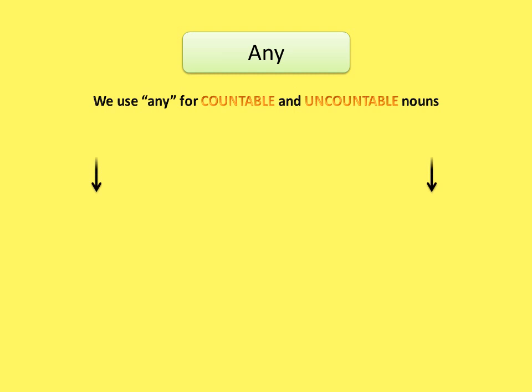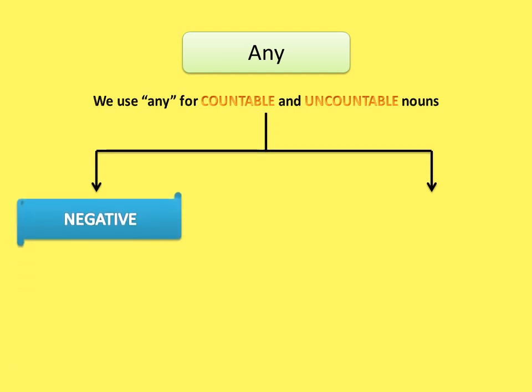Okay, let's see the next one, any. We use any for both countable and uncountable nouns, in negative and interrogative sentences.